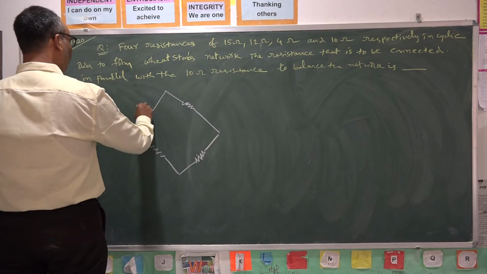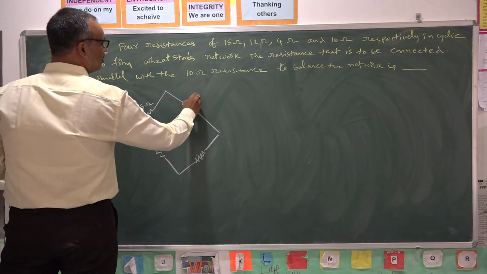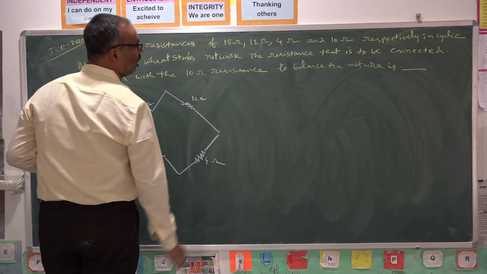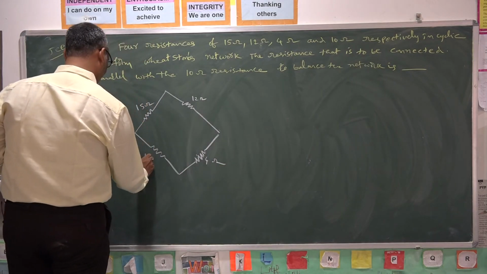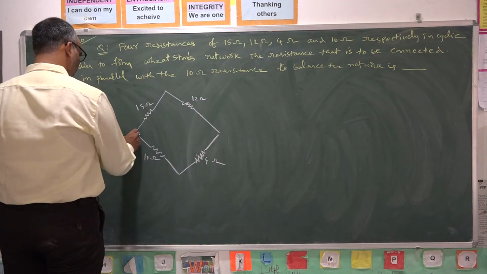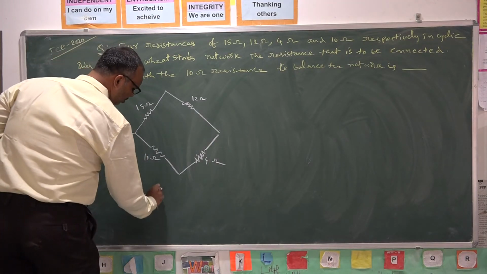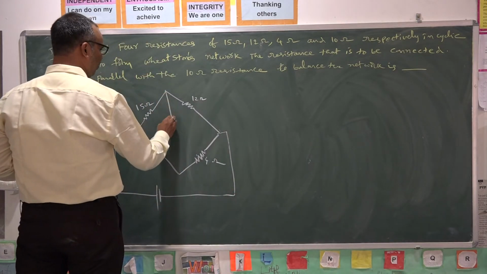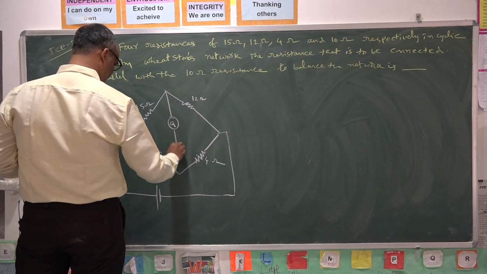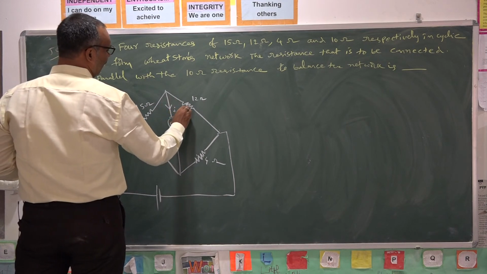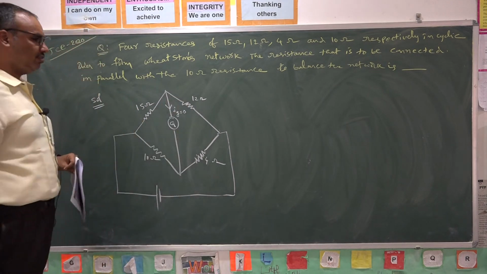First one is 15 ohms, second one is 12 ohms, 4 ohms and 10 ohms. So if the supply is given between these 2 terminals, the galvanometer must be connected between the other 2 terminals. If we make the current passing through the galvanometer 0, then the bridge is said to be balanced.